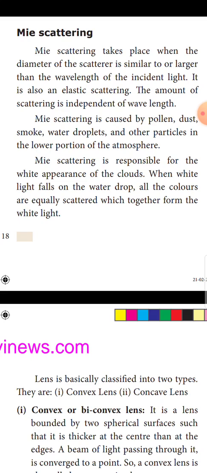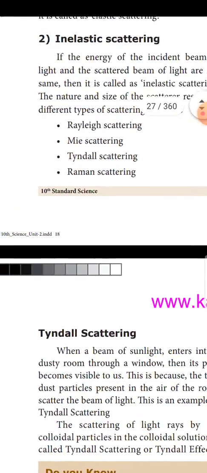What is the reason behind the white color of these clouds? Mie scattering. Mie scattering is responsible for the white appearance of the clouds. When white light falls on the water drops, all the colors are equally scattered, which together form white light.